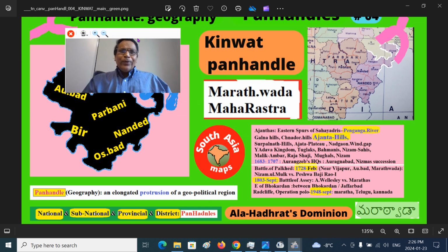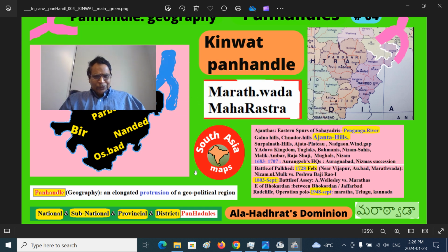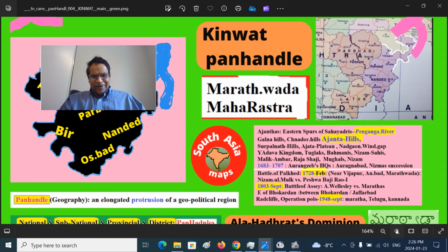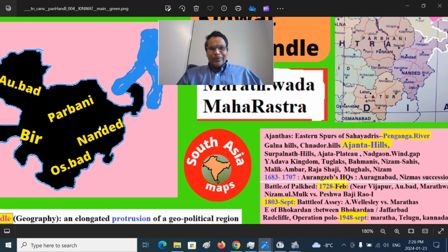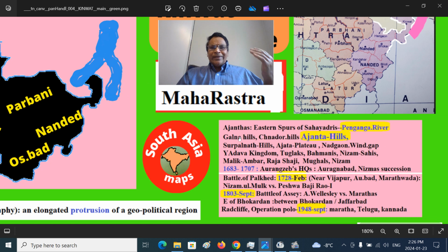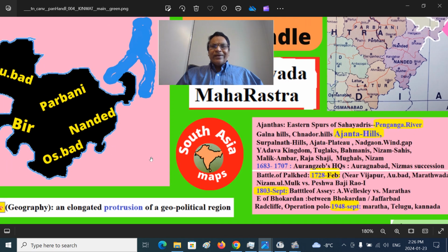I will also show the map. At the end, you will get a very different perspective on how this region has formed like that. The surrounding mountains were the Ajanta ranges, the eastern spurs of the Sahyadris. The Penganga River flows in this region, along with the Ganna Hills and Chandur Hills, the Ajanta Hills and Ajanta Plateau, the Surpalnath Hills, and there is a Nandgaon wind gap between the Chandur Hills and the Ajanta Hills.